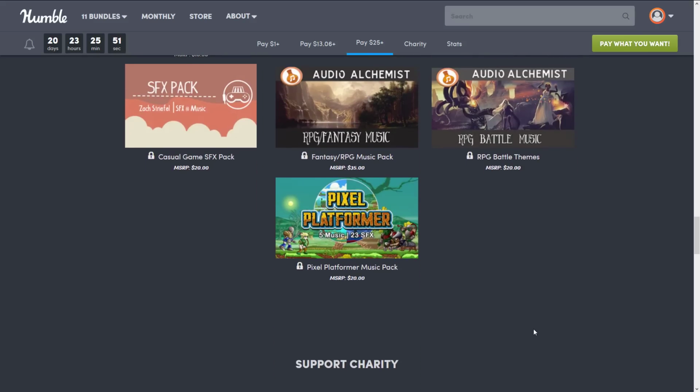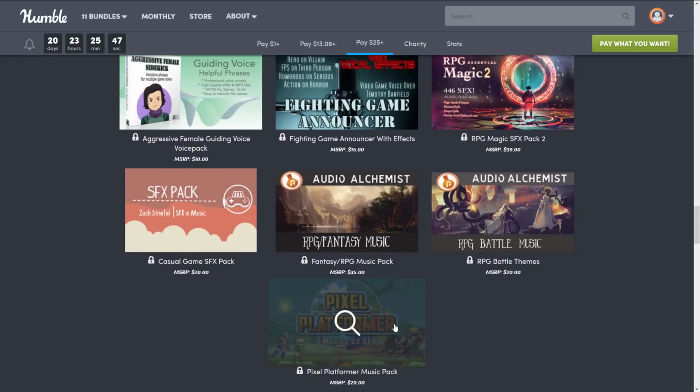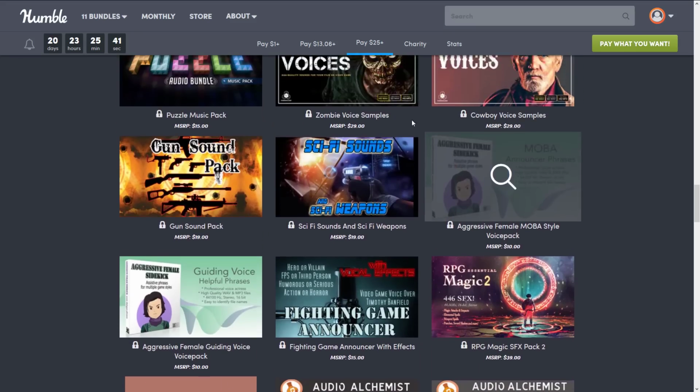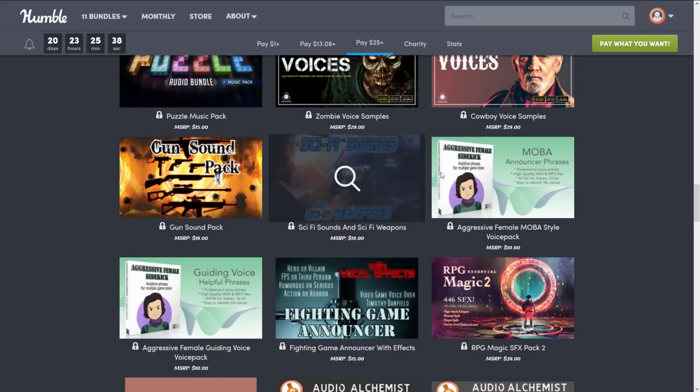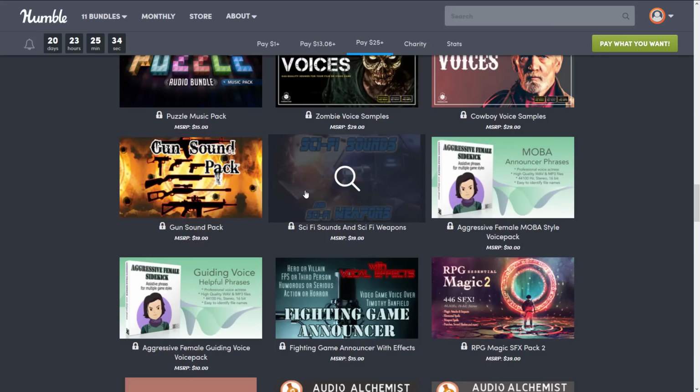Now, what I've noticed here is the ones that are going to be most useful to the majority of people are these straight out packs, things like generalized special effects and music. Some of these other ones are going to be very, very specific, and unless you can match that particular sound effect in your game, they're going to be tricky. But if you've got a game with guns, definitely the gun pack, sci-fi weapons pack.